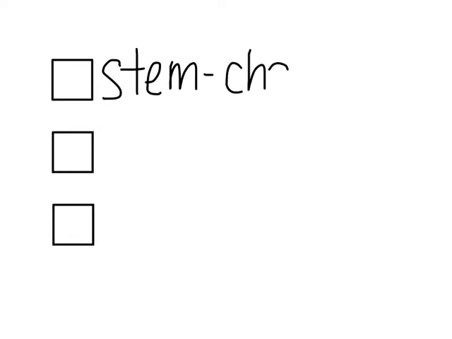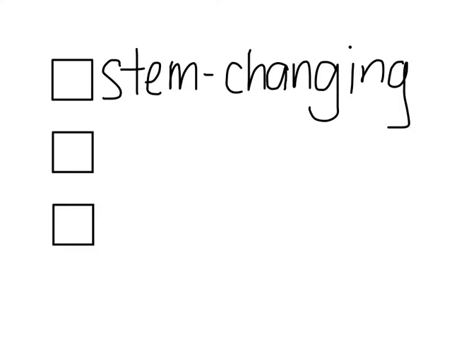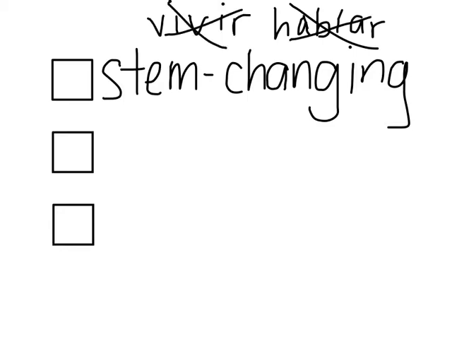To decide when to use stem changing verbs in the preterite, there are three things that need to be true. So unless you can check every single one of these check boxes, we will not stem change in the preterite. First of all, is it a stem changing verb originally? So for example, if you have the word hablar, that was never a stem changing verb. We don't have to worry about it. Vivir, not a stem changing verb. We're not going to make it stem change in the preterite.